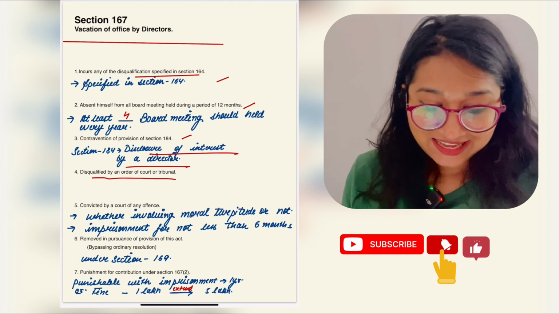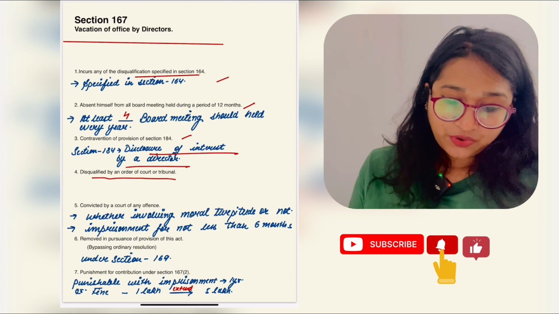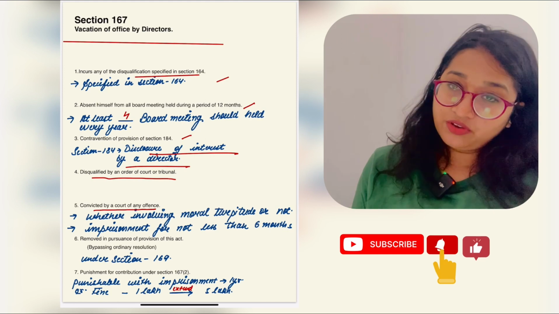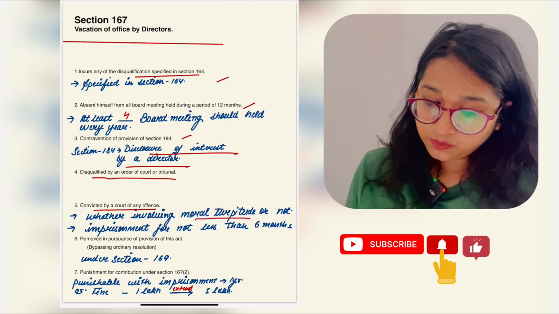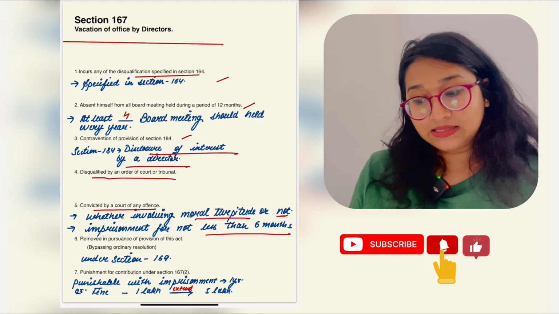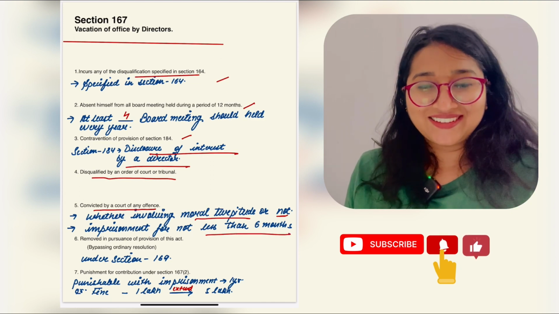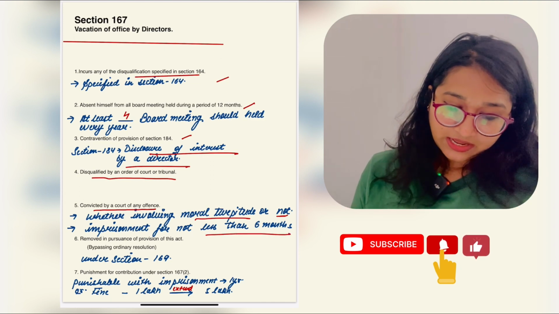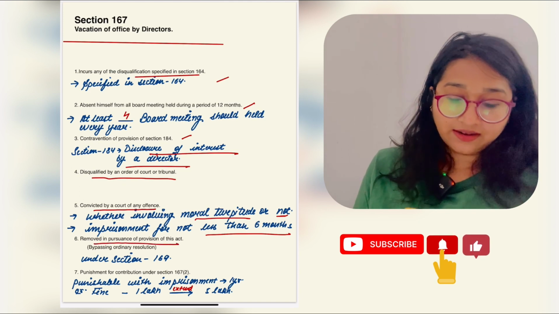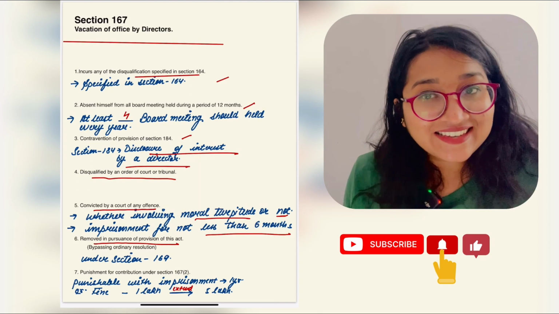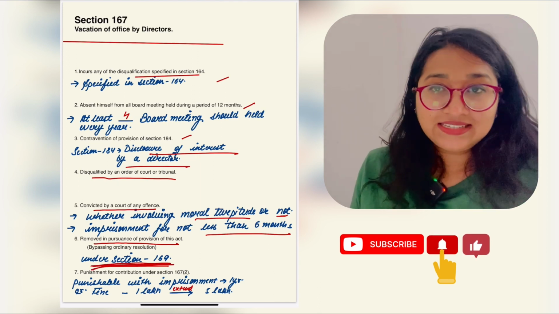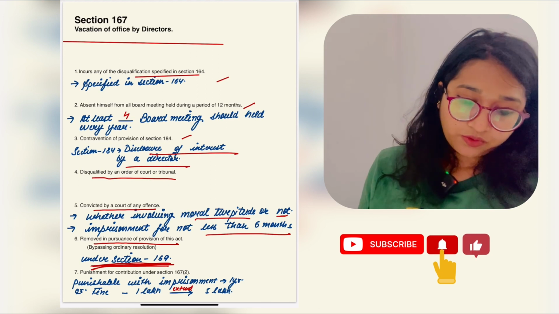Let's jump into the next point, which is convicted by court of any offence, whether involving moral turpitude or not, and imprisonment for not less than 6 months. We know this point again. Let's go for the next point, which says removed in pursuance of the provisions of this Act under section 169. Is it clear?